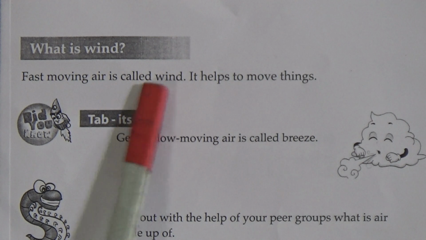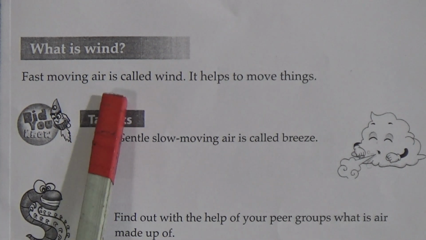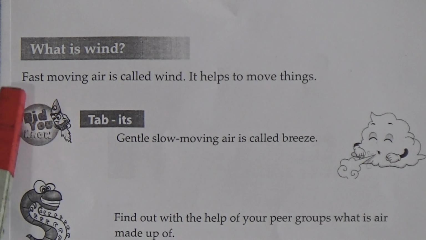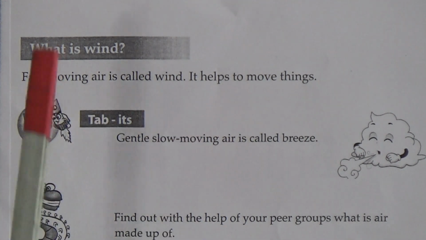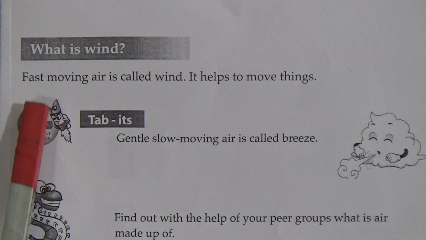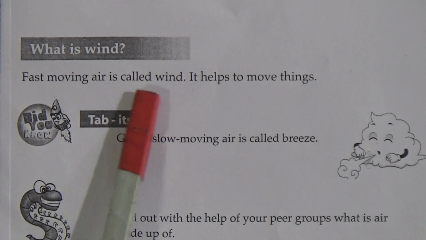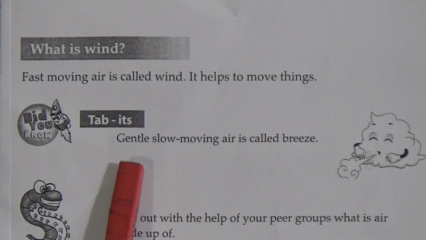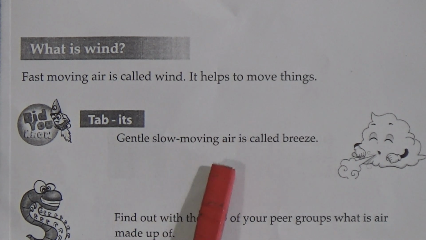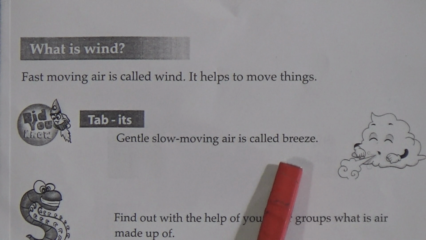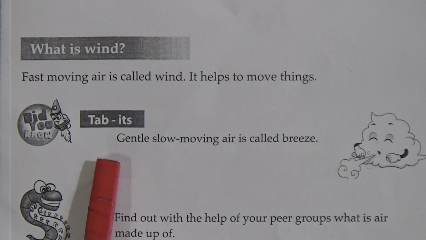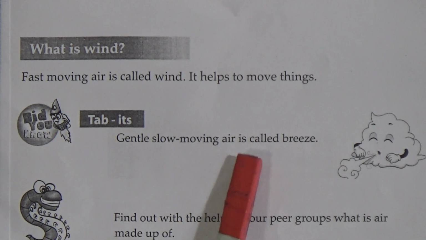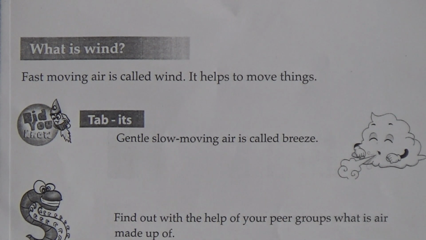What is wind? Fast moving air is called wind. My dear students, this is an important line and you have to memorize. What is wind? Fast moving air is called wind. It helps to move things. And gentle slow moving air is called breeze. My dear students, this one is also an important line and you have to memorize. Gentle slow moving air is called breeze.